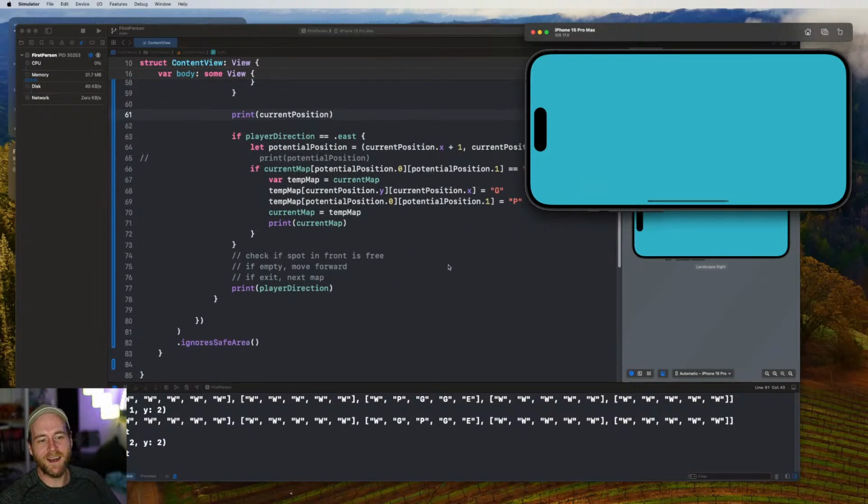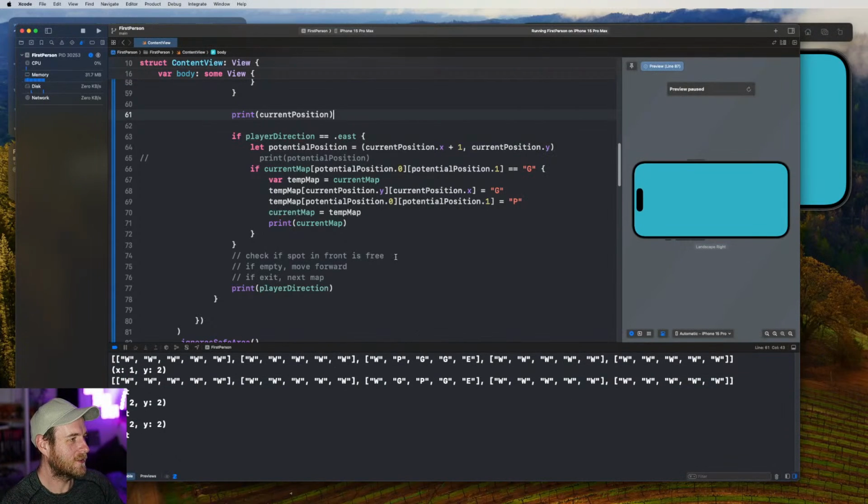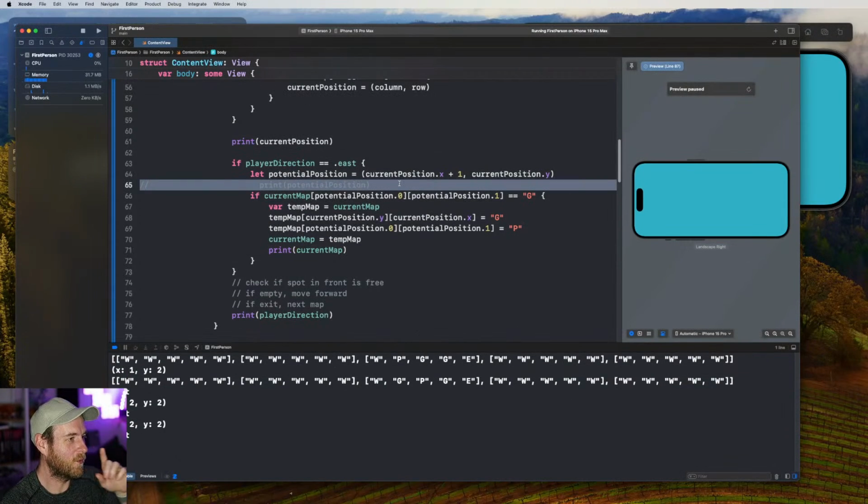So it's picking it up. It is in the right spot. It's picking up where the P is. It's just when we swipe again, it's still in 2-2, but it's not moving forward to the next. So it needs to be going...